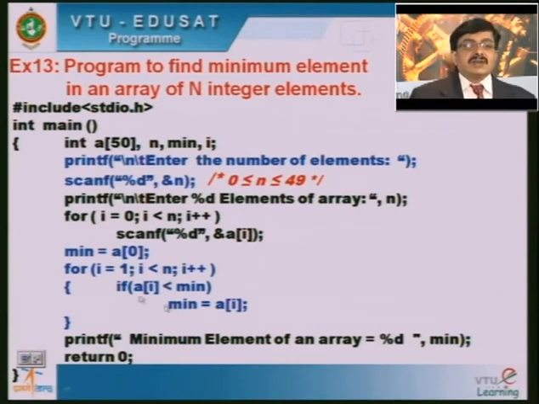So you have to retain that particular minimum element value. When a of 1 is lesser than the min, I will update this, otherwise I will go for the next iteration of the loop, and there is no need of writing else here.